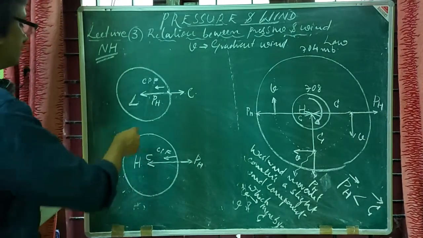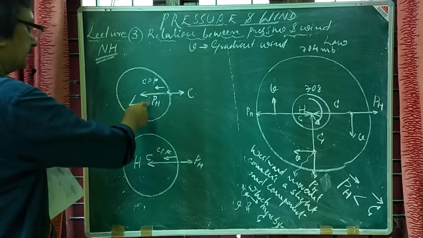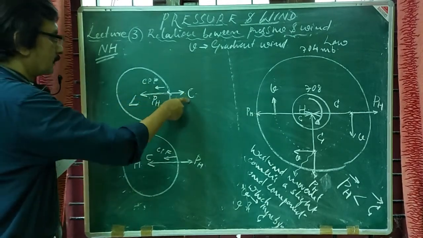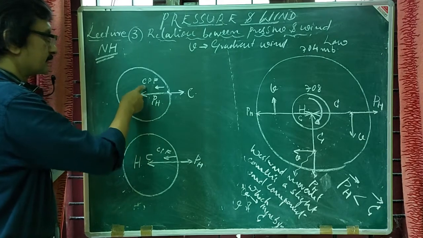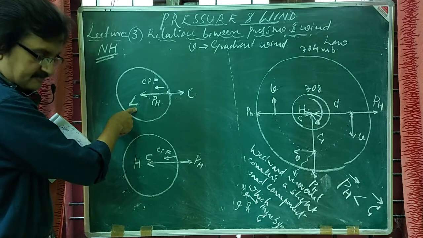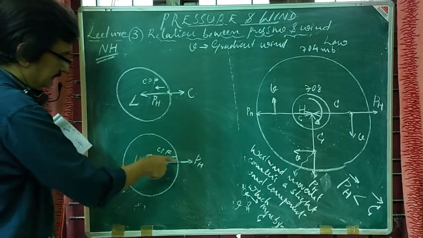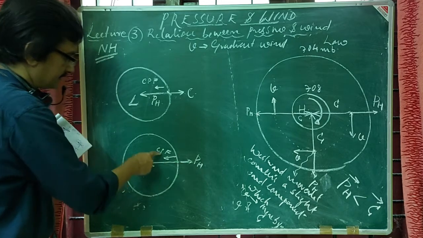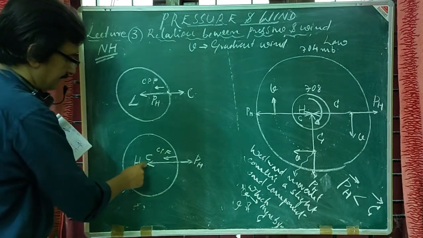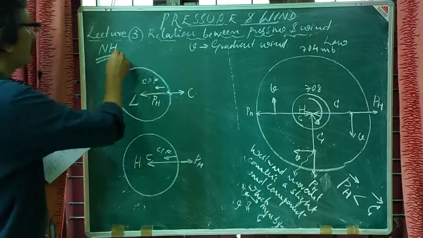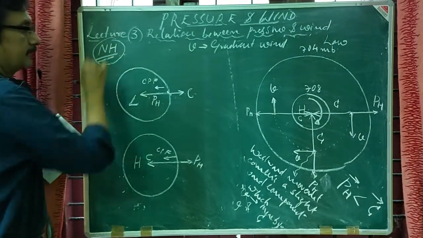So this is the nature of the interaction between Coriolis force, pressure gradient force, and centripetal force in the case of a low pressure system, and the interaction among horizontal pressure gradient force, centripetal force, and Coriolis force in the case of a high pressure system over the northern hemisphere.